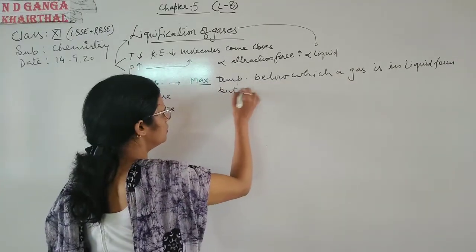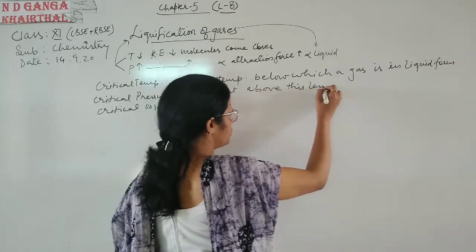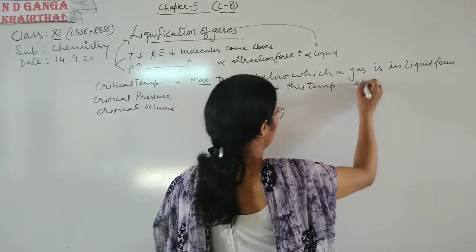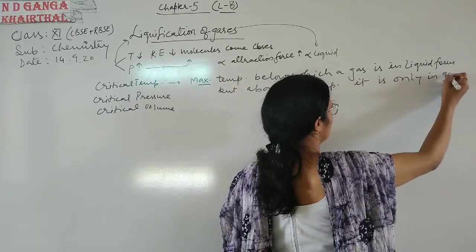But above this temperature, it is only in gas form.